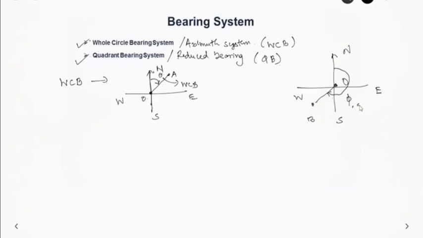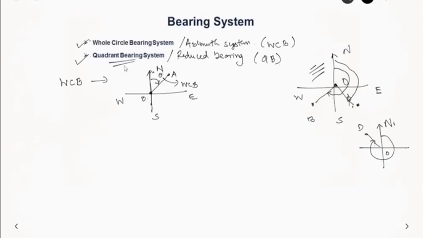And similarly, if you have a point here, let us say, so this will be your whole circle bearing. And again, if we have a point in this quadrant, let us say OD, so this will be your whole circle bearing. Always you have to measure clockwise from the north-south line. So that is your whole circle bearing.